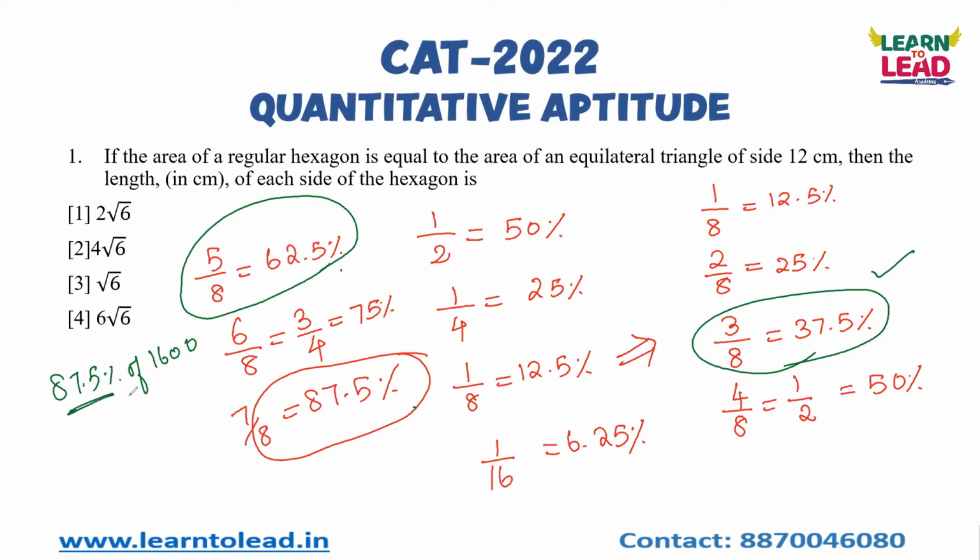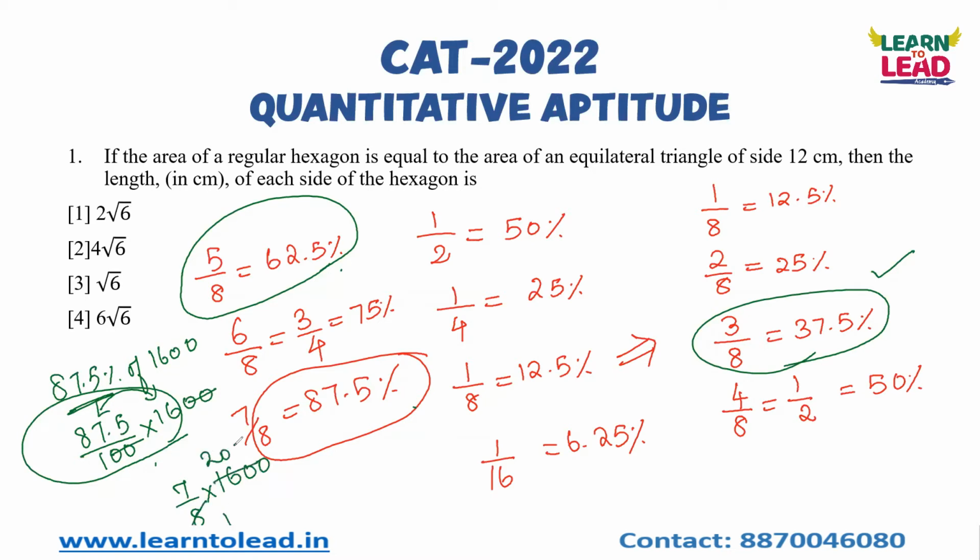If you go by the normal method, you have to divide 87.5 by 100 and multiply by 1600, right? So the zeros will get cancelled. Then you have to multiply 87.5 into 16. Okay, instead of going by this method, if you use 7 by 8 instead of 87.5%, you will get 7 times 200, which is equal to 1400. That is your answer.